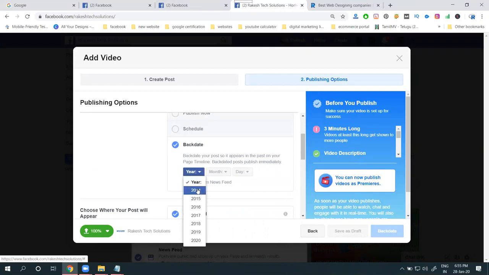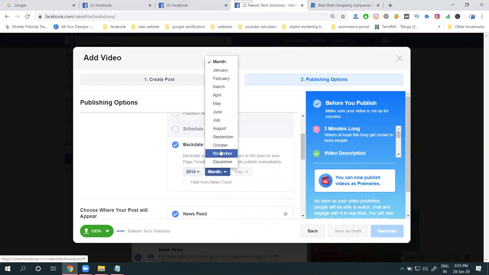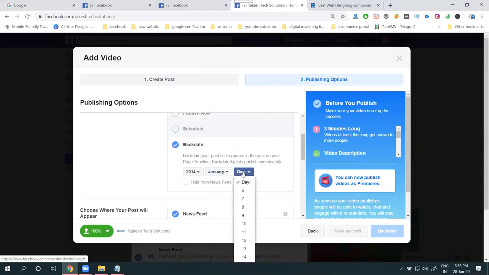Suppose I created my page in 2014, which month? January, and the date, January 6. Easily I can find out my Facebook page creation date. When I created my page on January 6, 2014, can I post from 2014 also? Now it is 2020, and I can post back to 2014. That is a backdate post. Is it clear? These are the options for backdate.